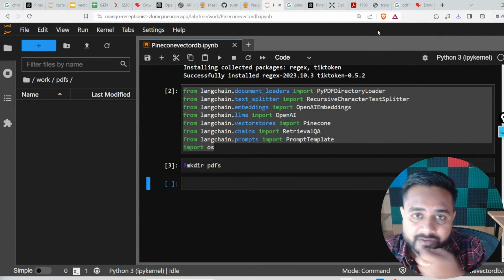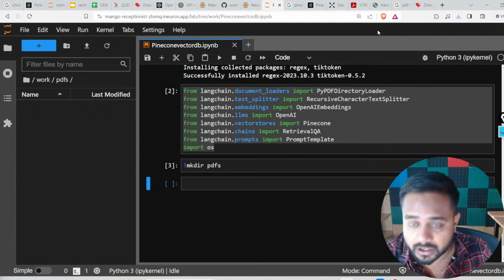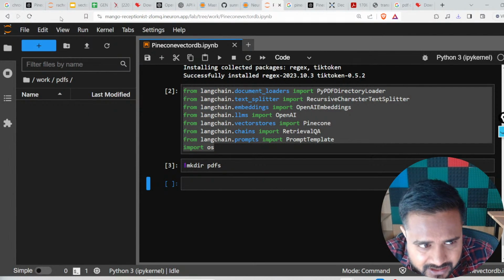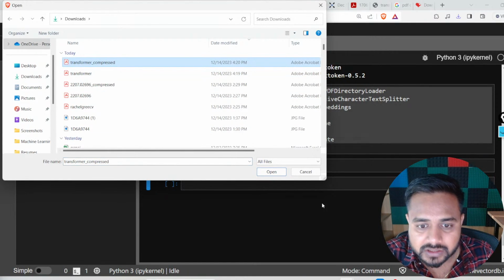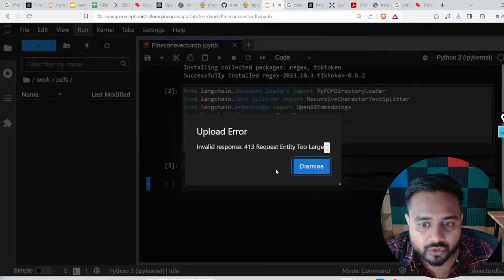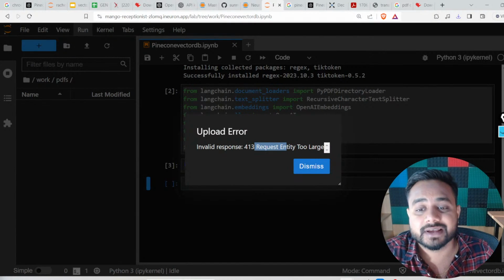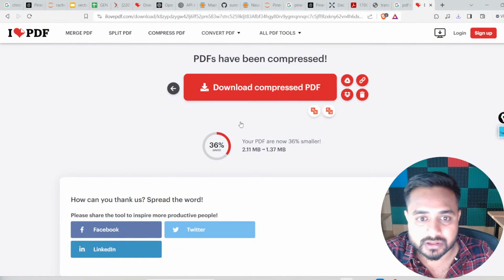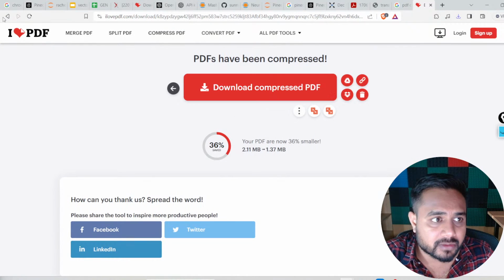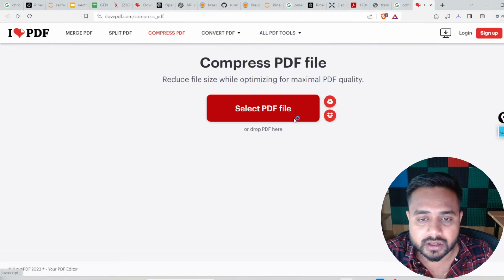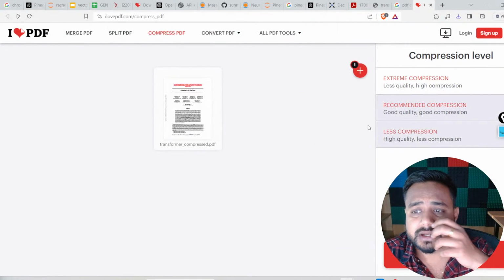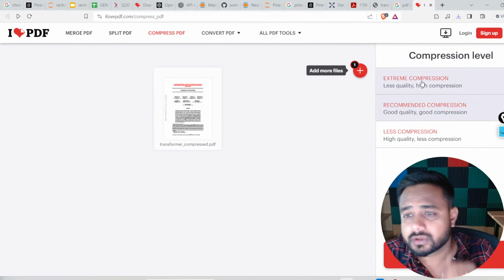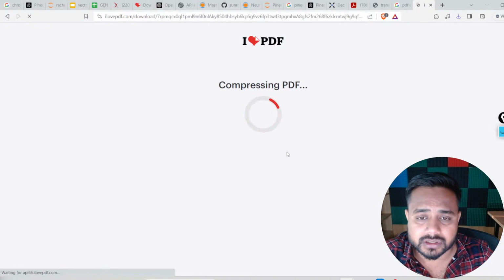the file basically which has a size of around 2 MB, 2.11 MB. Now let's see if we are able to upload it or not. So what I will do here, I will use this transformer compressed, and if I upload it, still it is saying request entity too large. Okay, just wait. Let me compress it again. Select PDF, and here is compress PDF because I want to make it small only. Now extreme compression. Okay, this one only.